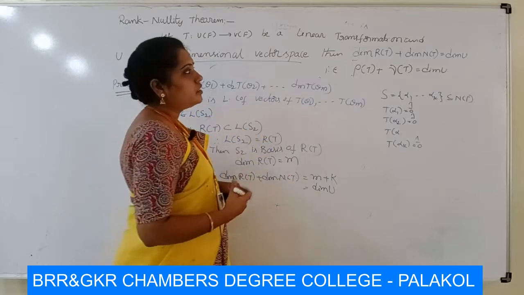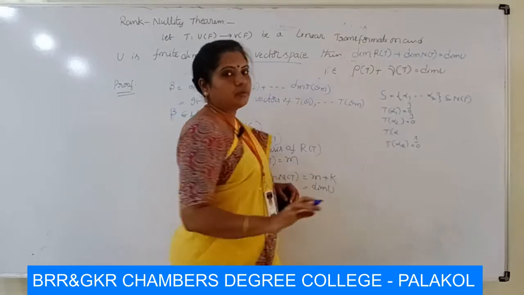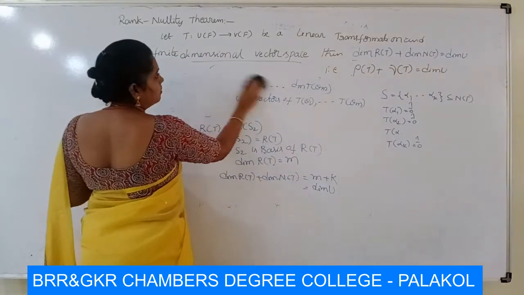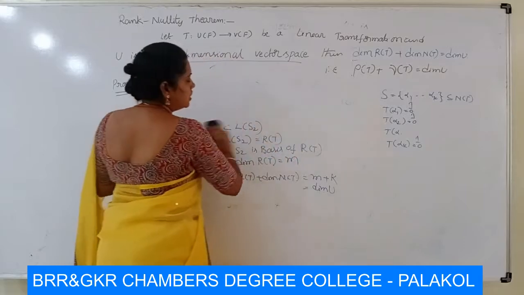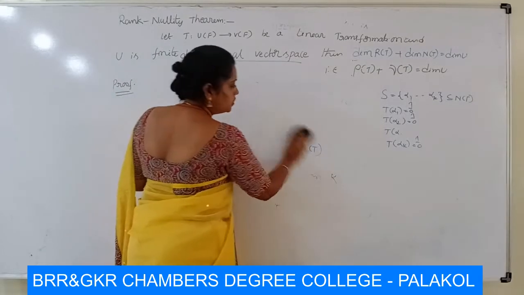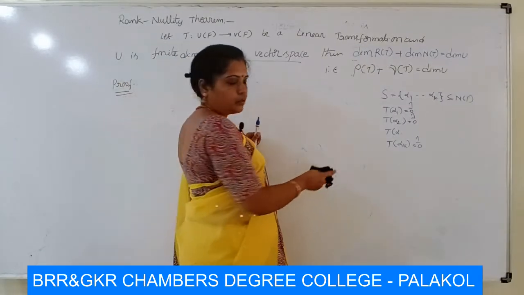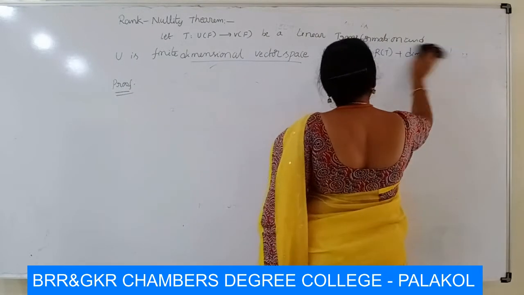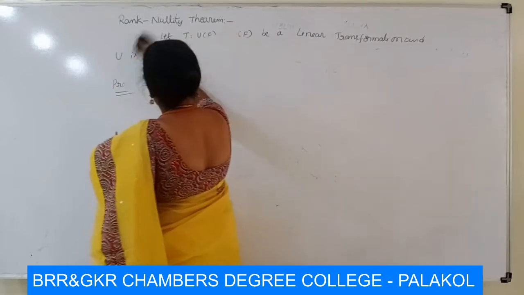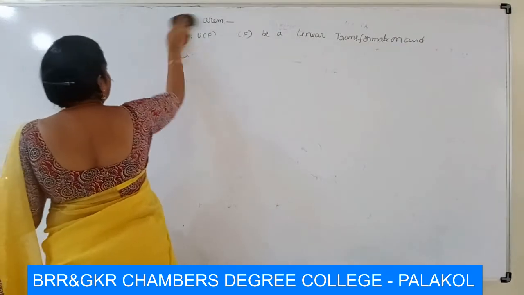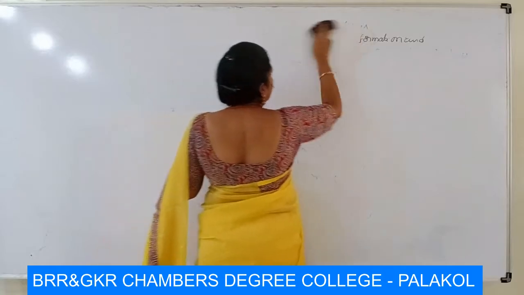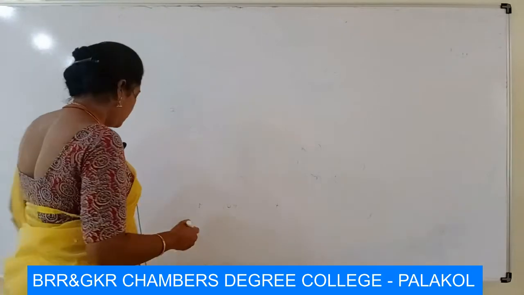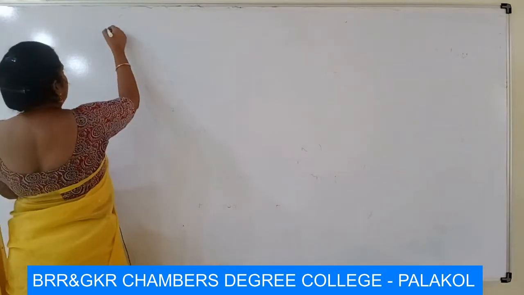Then it is enough to show that the dimension R of T is m. So totally the dimension R of T plus dimension N of T is equal to dimension U. So I will tell about one more theorem, one more problem about this theorem, because using the rank nullity theorem we find rank, nullity, and range space.